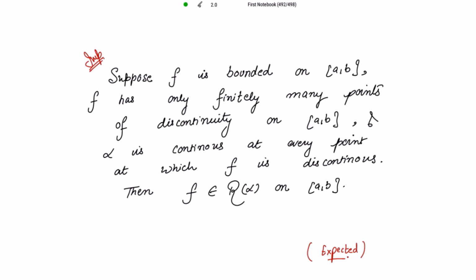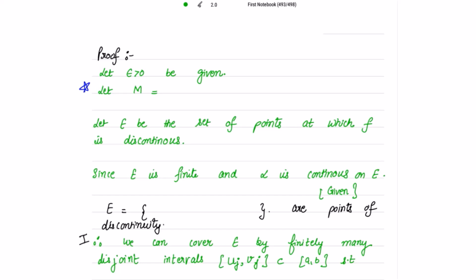So it is a step-by-step proof. It is very important to consider every step. Let's start with the proof. Let epsilon be positive. Let's take this. And let me define M to be equal to, it is a very special case, so I'm defining this M to be equal to the supremum of mod of f(x) on this closed interval [a, b],